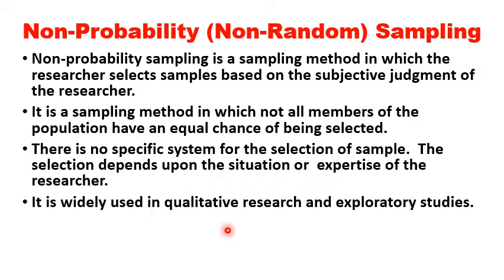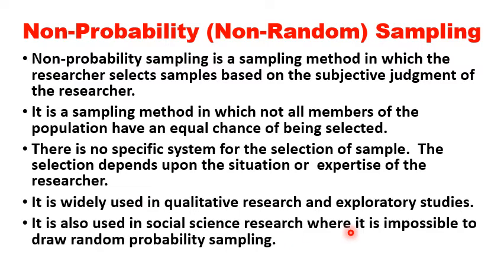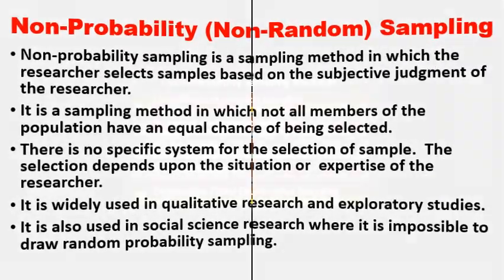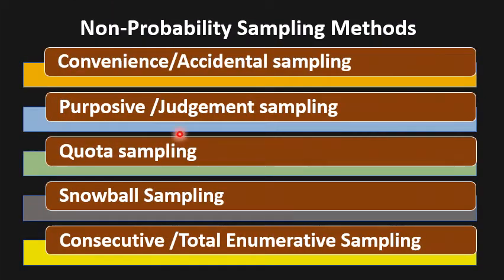It is widely used in qualitative research and exploratory studies. It is also used in social science research where it is impossible to draw a random sample or probability sampling. Non-probability sampling methods consist of convenient sampling, also called accidental sampling, then purposive sampling, also called judgment sampling, then quota sampling, snowball sampling, and consecutive or total enumerative sampling.